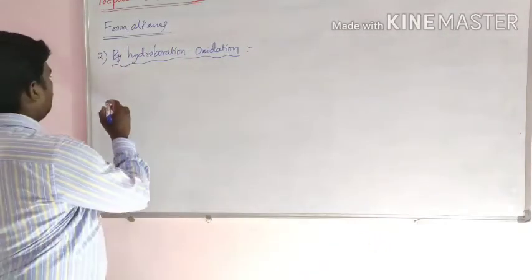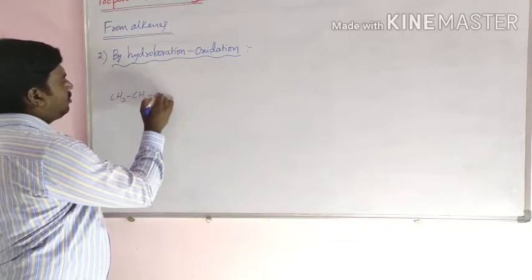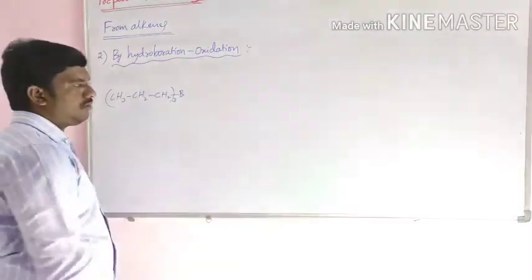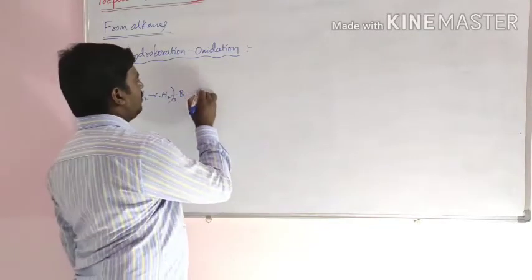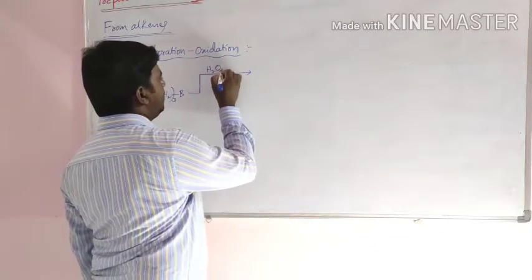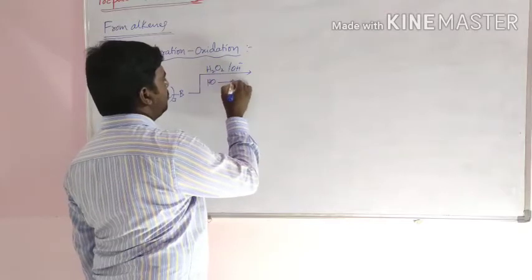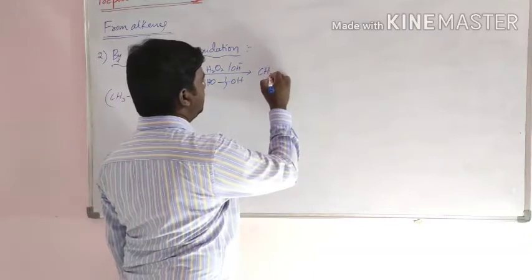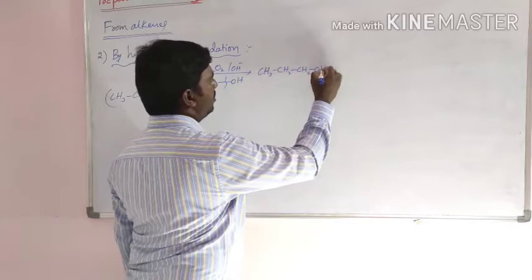Here CH3 CH2 CH2 taken thrice on boron, trialkyl boron, reacts with or is oxidized in the presence of H2O2. The compound formed is alcohol, CH3 CH2 CH2 OH.